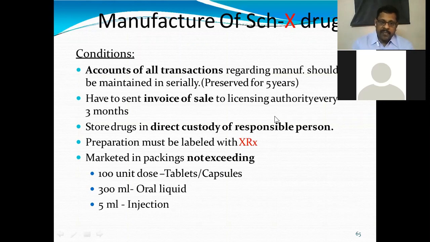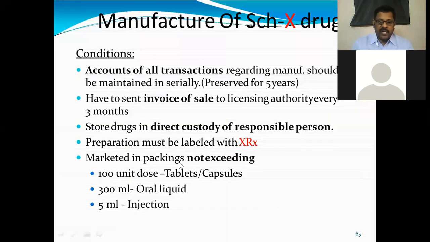This is the condition: store drugs in the direct custody of a responsible person. One senior pharmacist will be there with that responsibility. In their presence, it should be stored, and it should be sealed every day. Preparations must be labeled with XRX. This symbol will be there, that indicates they belong to the narcotic and psychotropic substances class, and also need a proper prescription.